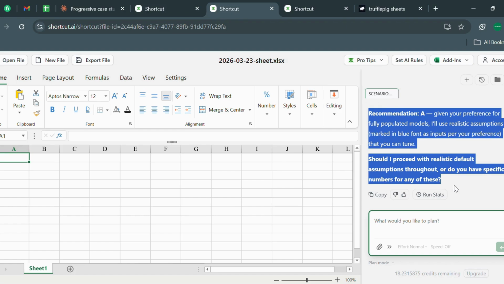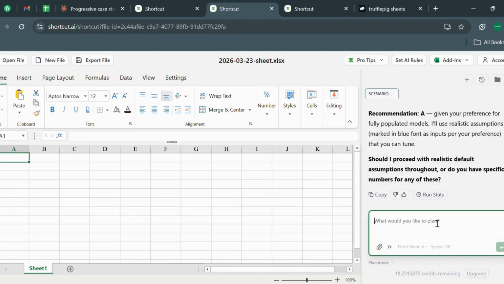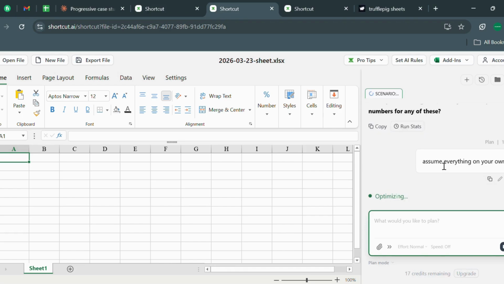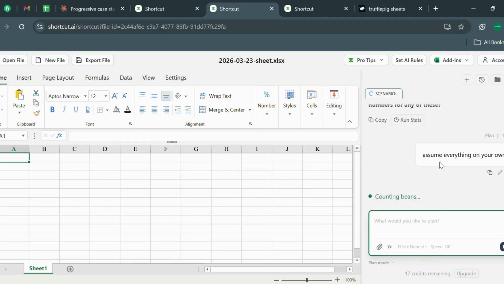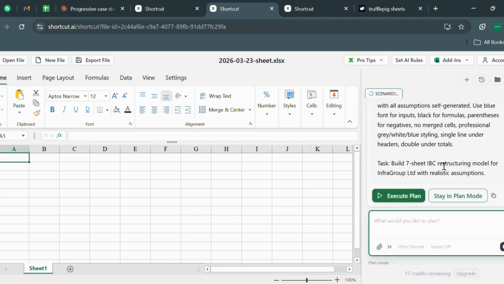Let's just say, assume everything on your own. Okay, let's give that to Shortcut AI. Because if it were a real scenario, I would put all my PDFs and the resolution plan into NotebookLM, and whatever question Shortcut AI asks, I would put into NotebookLM, see the answer, and copy and paste it here. Okay, let's see what the final answer will be.